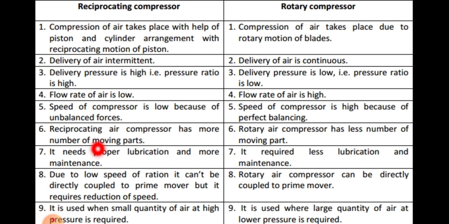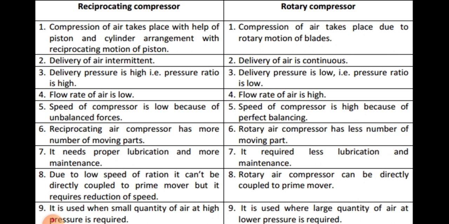So that's why 8th point में हमने क्या देखा है, इधर due to the low speed of rotation, speed कम होने के कारण इसको हम directly prime mover जो है हमारा motor वगैरह इसको directly हम connect, couple नहीं कर सकते, but with the help of reduction gear we can do this, but it requires reduction of the speed. Rotary air compressor can directly couple to the prime mover. रोटरी एयर कंप्रेसर को हम directly couple कर सकते हैं. So this is the last point of the differentiation between the reciprocating and rotary compressor.